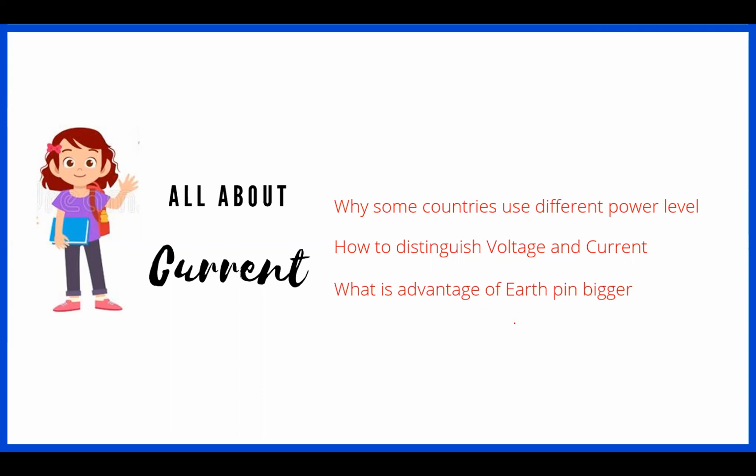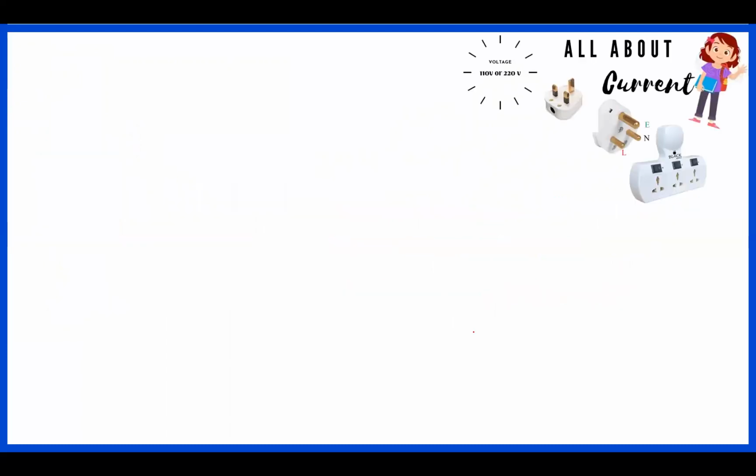The second question is about your common home, where we are using the plug point. In some plugs you can see the third pin, the 3-pin plug. The third pin is typically a heavier one. That means it will be longer, and the diameter will be bigger, right? So we try to probe these two facts in this topic. Okay, first of all, the voltage level, right?